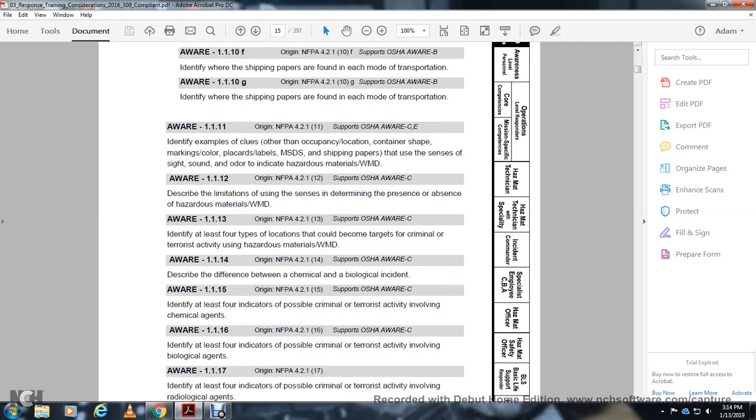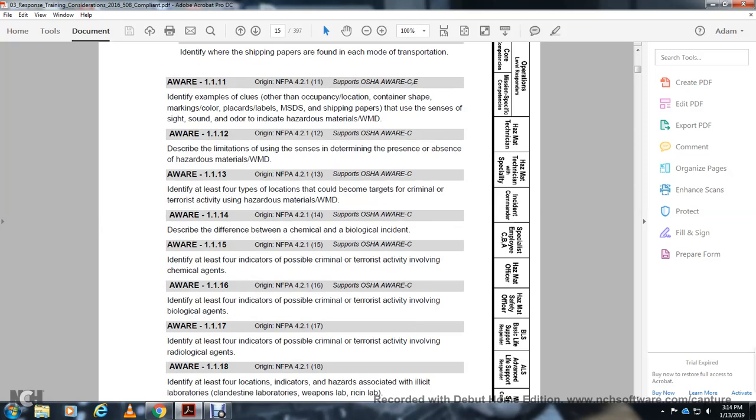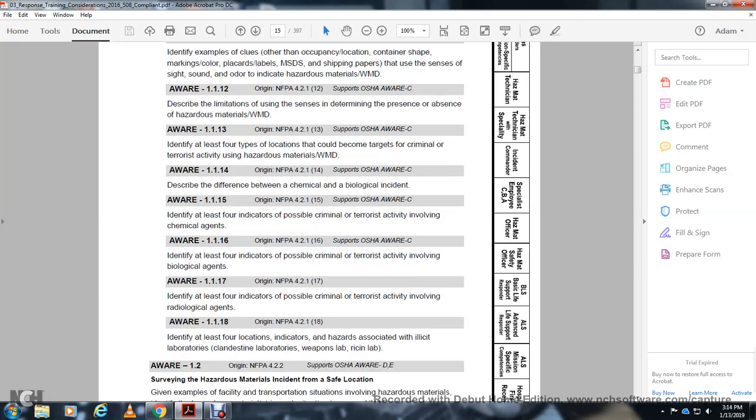1-1-1-6, awareness level C: identify indicators of possible criminal or terrorist activity involved with biological agents. Awareness level 1-1-1-7, National Fire Protection Association 4-1-2-1-7: identify indicators of possible criminal or terrorist activity involved with the radiological agent.